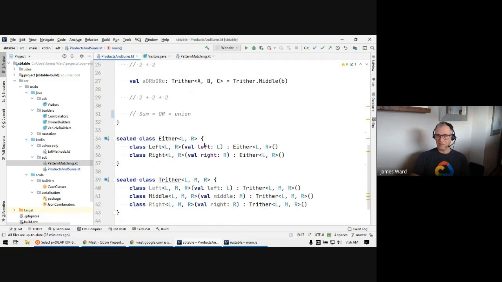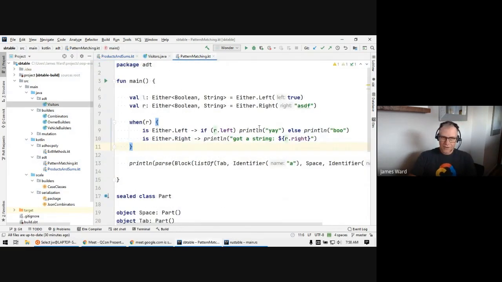And you'll see that left has a value left, right has a value right. And so both of those extend Either. And then you can see the example for Try there too, pretty similar. What has happened in a lot of modern languages that are using ADTs and supporting ADTs is pattern matching. Pattern matching is able to look at the actual classes and do smart things with it.